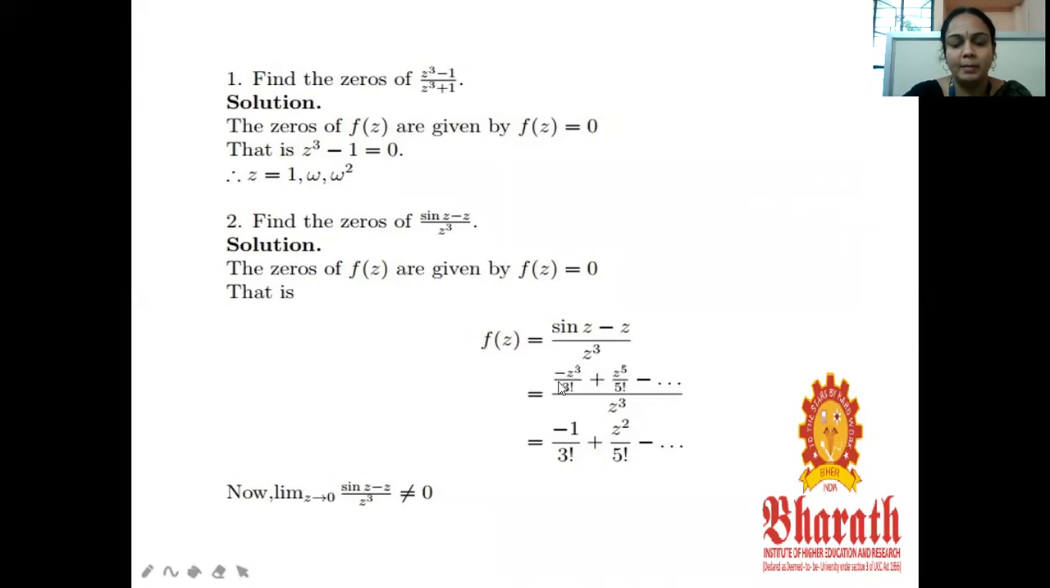Remaining, we have minus z cube by 3 factorial plus z power 5 by 5 factorial, all divided by z cube. Z cube is common, so it will be cancelled. Remaining, we have minus 1 by 3 factorial plus z square by 5 factorial minus etc. So here the limit as z tends to 0 of (sine z minus z) by z cube is not equal to 0.